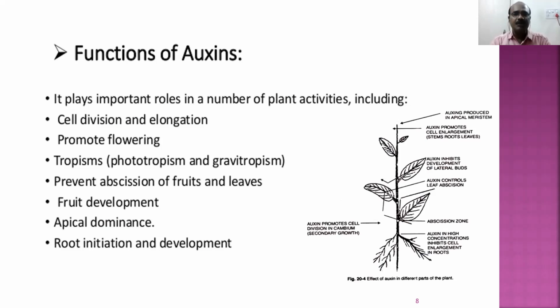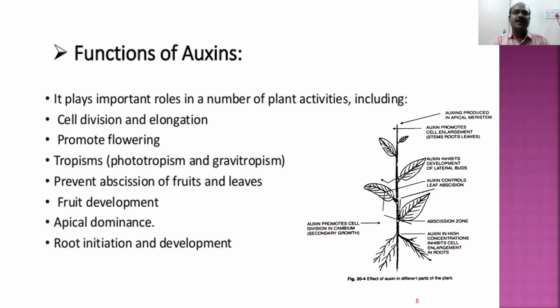If it cannot produce flowers, it cannot produce fruits, and it is a loss for the farmer. In the same way, if the fruits drop at a very young age, for example, if you take a coconut tree, sometimes you can see very small fruits falling down. If you take sitafal, the sitafal fruits start falling at a very young age. If the fruits fall down at a very young age, it will be a loss for the farmer.